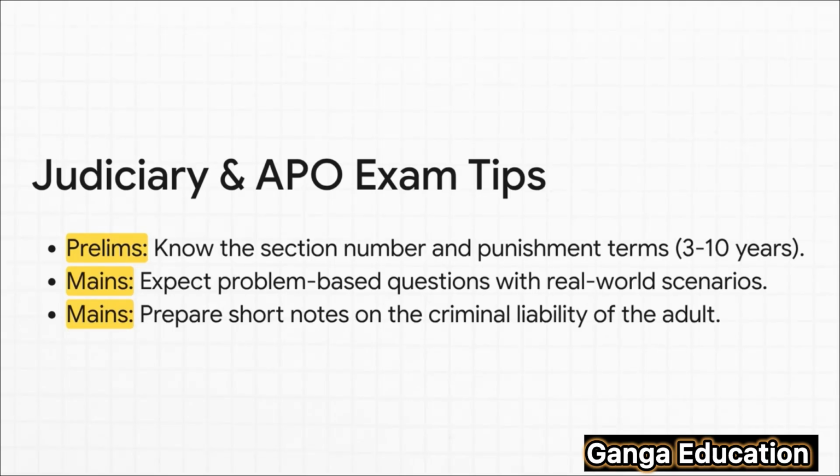Now, for some very specific exam tips for all you Judiciary and APO aspirants. In the prelims, you can definitely expect a direct question on Section 95. They might ask for the section number or the specific punishment terms. For the mains exam, I'd say you should anticipate a problem-based question, something very similar to the market example we just discussed. Or you could also see a short note on the criminal liability of a person who engages a child to commit an offense.